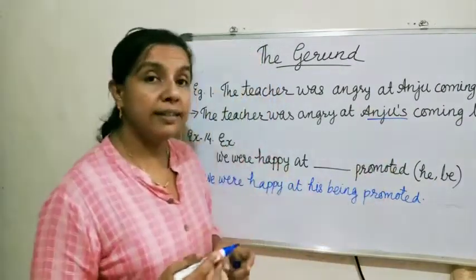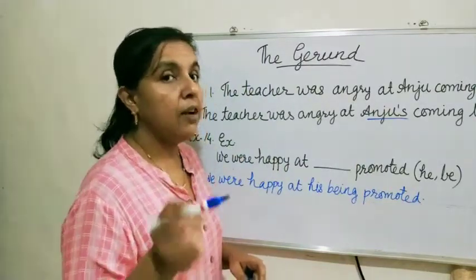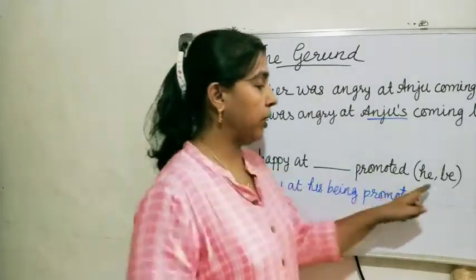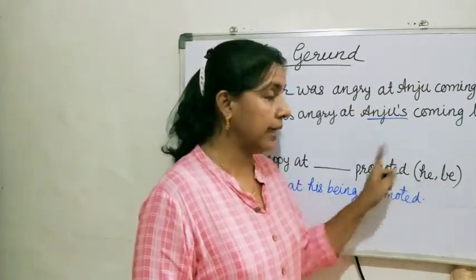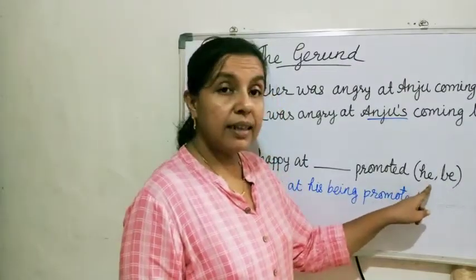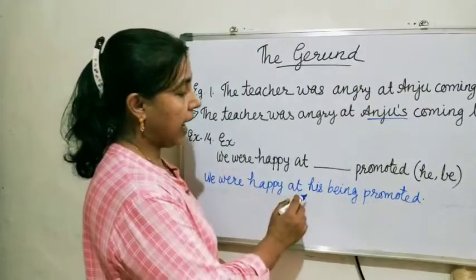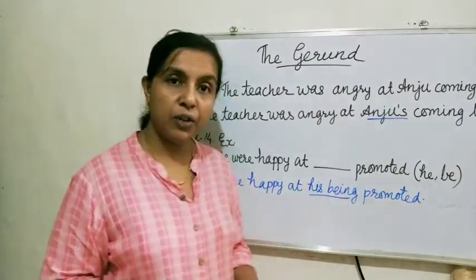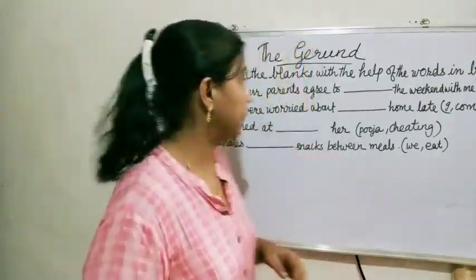Okay. Now let us see the exercise in your textbook, exercise number 14. One example is given. We were happy at dash promoted. In bracket, he and be is given. You have to make a gerund here. So be, gerund being. Before that, he should be in the possessive form. We were happy at his being promoted. Understood?